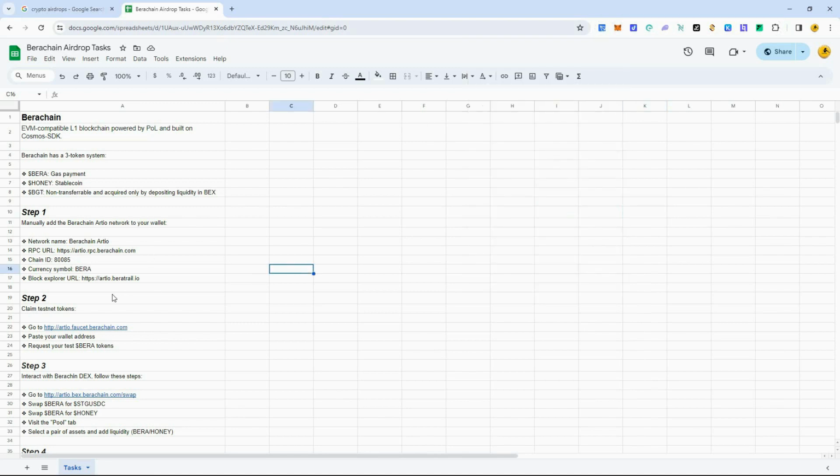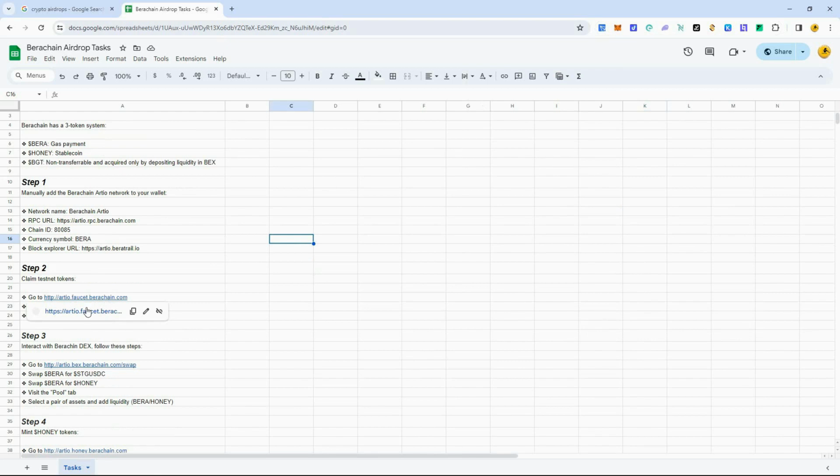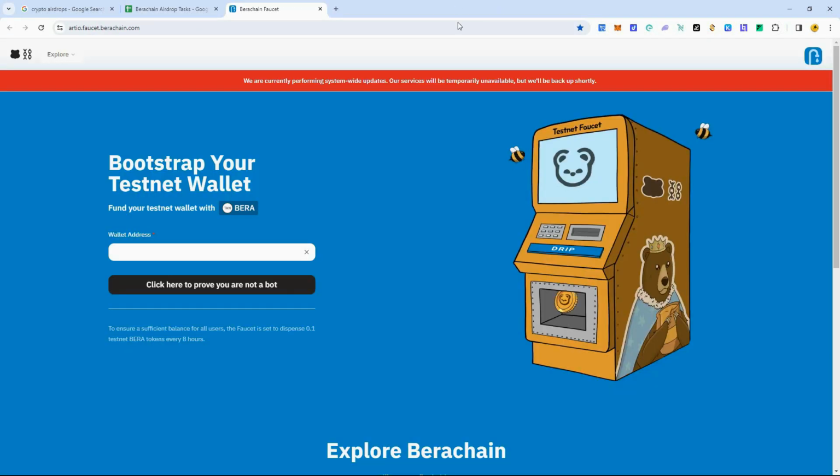Next step, claim testnet tokens. So we're going to go over here to the Airdrop Berachain faucet. Now this faucet says it's performing updates, but it does work right now. So all you need to do is paste your wallet address in here that you're using with the Berachain. Click prove you're not a bot.